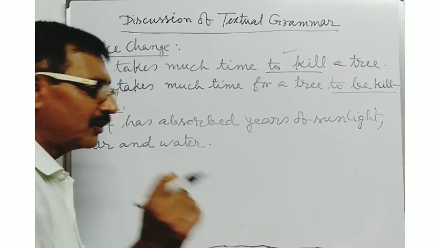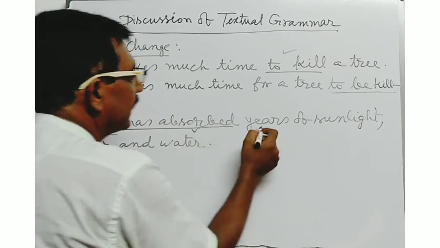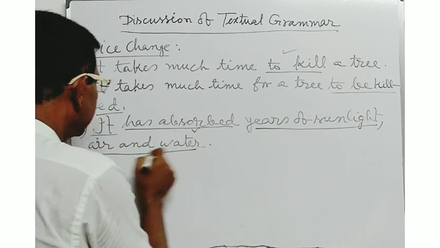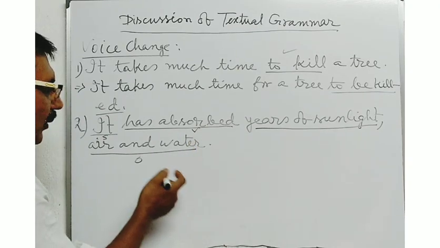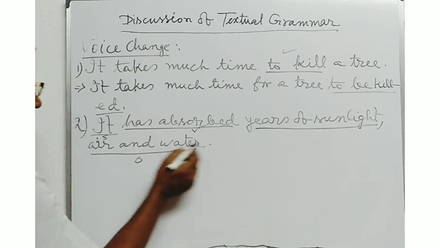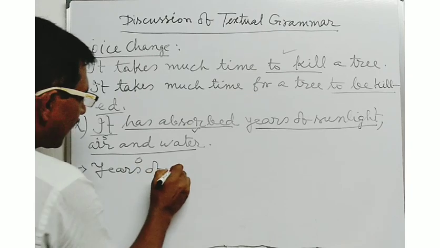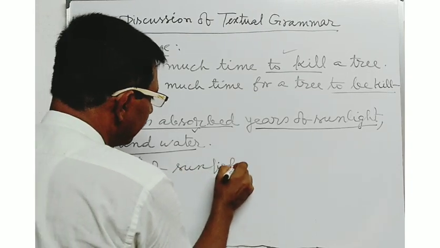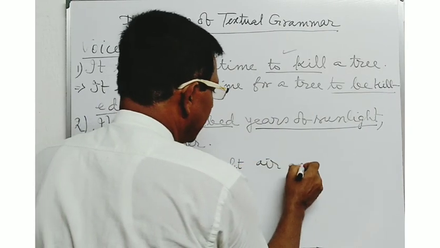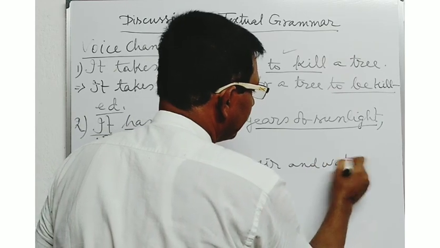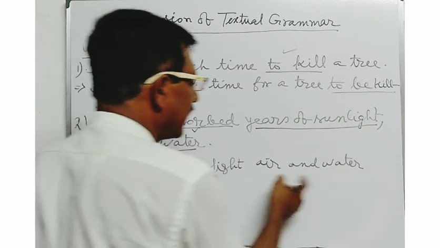First, you will have to take the subject. Here, it is the subject and has absorbed is the verb. And years of sunlight, air and water, this is the object. So, at the time of converting the sentence into passive voice, you will have to use the object at the beginning. Years of sunlight, air and water. Here, years is the plural form.